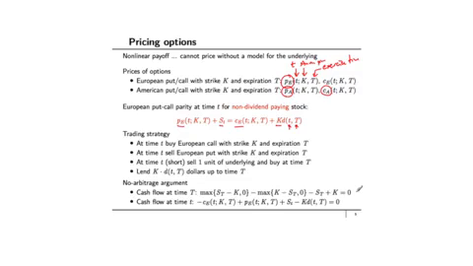The price that I paid for this portfolio at time little t is going to be minus C_E plus P_E, which is the cash flow associated with buying the European call and selling the European put, plus S_t, the cash flow associated with short selling the asset, minus K times D(t, T), the cash flow associated with lending money up to time capital T. The negative of this cash flow is the price, and that should be equal to 0, which is equivalently saying that the cash flow at time little t must also be equal to 0. If you rearrange these terms, you end up getting the put-call parity.